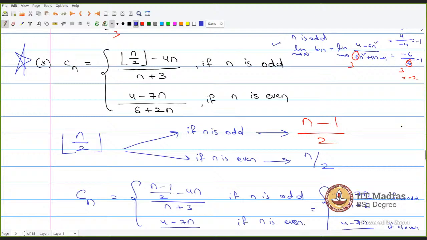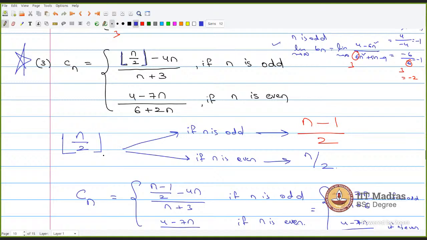So see, whenever a question is given like this, when we have any floor function given to you, just convert that floor function into a polynomial function. Polynomial means like this. So n minus 1 by 2 is a polynomial function. So floor n by 2 will be n minus 1 by 2. Sir, how is it converted to n minus 1 by 2? Can you explain it once again?